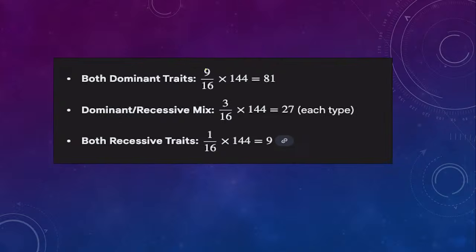9 वाला लेना है रेशियो में, तो टोटल रेशियो होगा 16, given is 144, so it is 81. अगर मिक्स वाला लेना है, so it will be 3, so 3 out of 16 into 144, it will be 27 each टाइप होगा। अगर डोमिनेंट मिक्स वाला चाहिए या फिर रिसेसिव मिक्स, 27, 27, 3:3 होता है ना, तो both will have 27, 27. And if both recessive, then 1 out of 16 into 144 will be 9. Okay, that's how you need to show the calculation. Whatever is being asked, बाकी दोनों नहीं चाहिए, whatever is being asked, only that one you show, you'll get full marks. Okay, so do it properly.